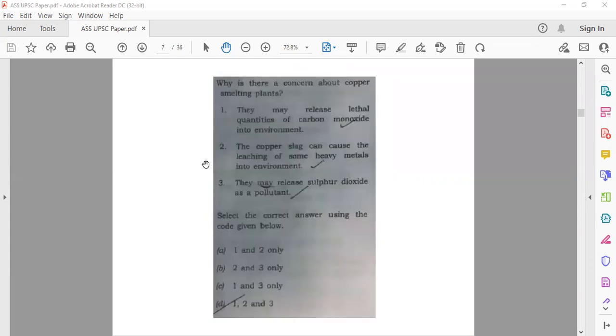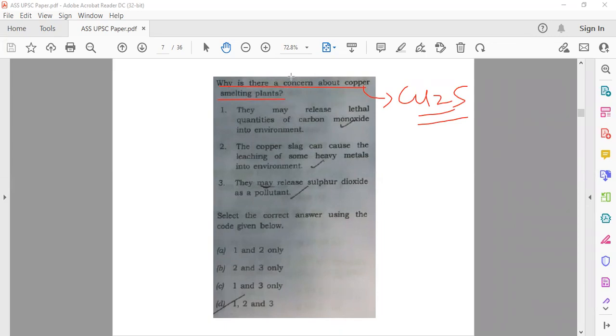So the next question is also very interesting. This is a very basic, elementary question from a science and technology background. Why is there concern about copper smelting plants? Whenever you have copper ore, something like Cu2S, and you are smelting such kind of ore, there are certain effects associated with this.